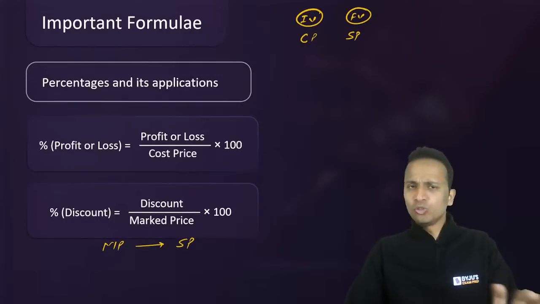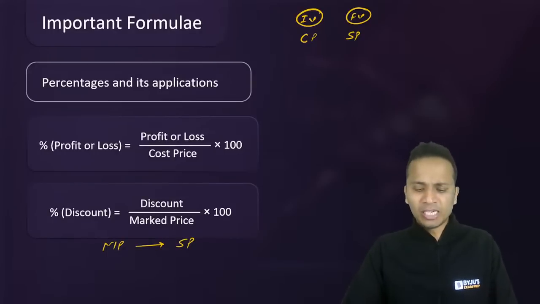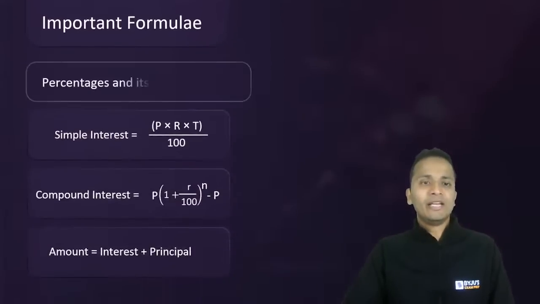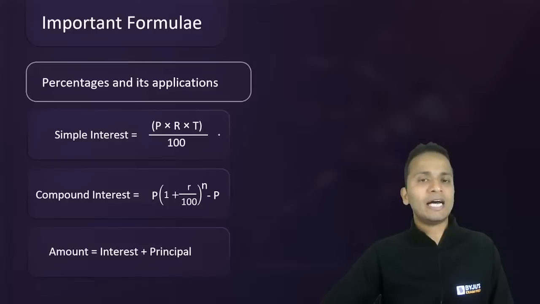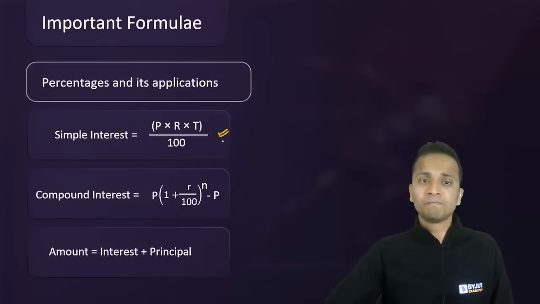So, we'll take another 2-3 minutes and quickly revise these formulas before we start with the questions. Okay. Now, next is simple interest, compound interest. Simple interest, you all will know that the formula is principal into rate into time divided by 100. Compound interest, principal bracket 1 plus r upon 100 raised to the power n.